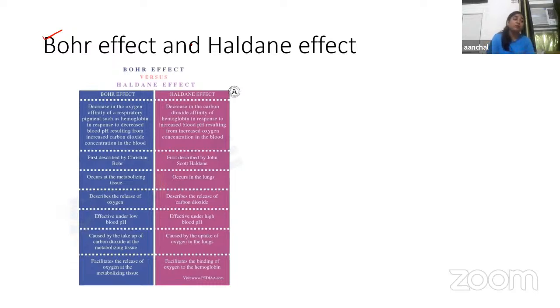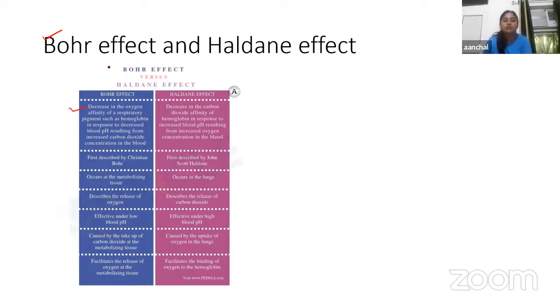Now, the main difference between both of these we're going to discuss. Bohr effect means there is a decrease in the oxygen affinity of a respiratory pigment such as hemoglobin in response to decreased blood pH resulting from increased CO2 concentration in the blood. Whereas Haldane effect means a decrease in the CO2 affinity of hemoglobin in response to increased blood pH resulting from increased oxygen concentration in the blood. Okay.